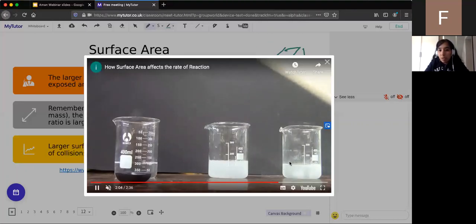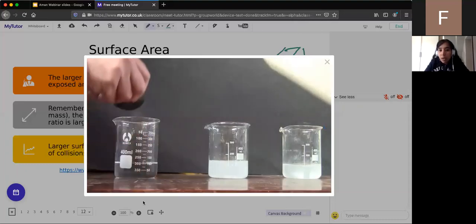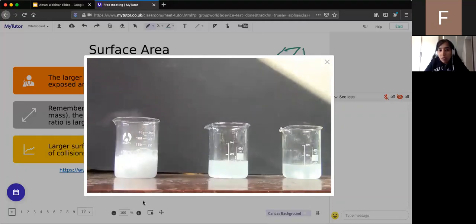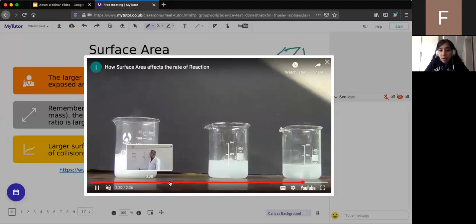So again, these particles are getting smaller. So these were kind of pellets. We're becoming a little bit smaller. This is smallest. If we have a look, that is the fastest reaction. You can see all the effervescence there, so the bubbling going on and the gas produced. So what that was showing, I'll go back and show that again.